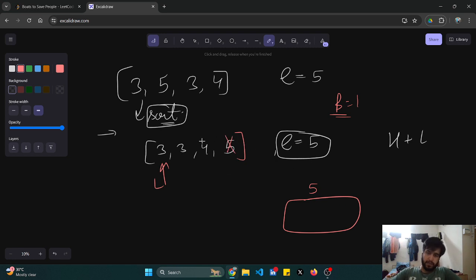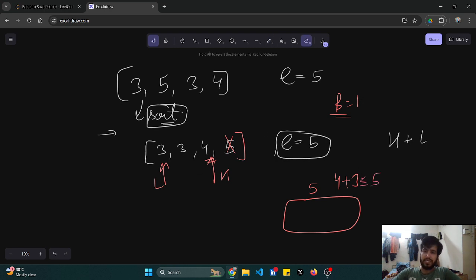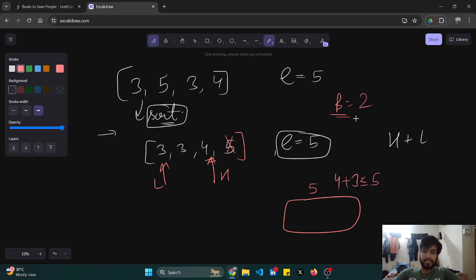My high pointer would come here. Can I combine this 4 with 3? Is this less than or equal to 5? No. So yes, the number of boats increases. Boats become 2. I'll come to this 3, and this person is also used, sent to the other shore.